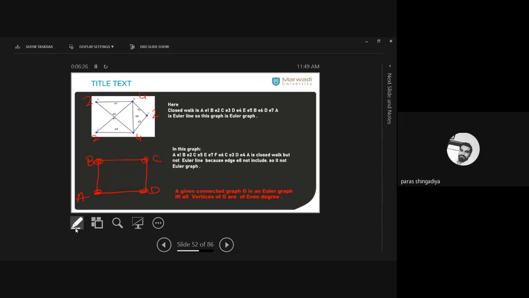Clear? If I add more edges this way, if I add another edge, in that case it is also not possible. Clear? But if I consider a parallel edge between these two, now it is possible. Okay? In this graph it will be possible, and you can also verify this. Clear? A to B, then just move on the boundary first. Okay, square A B C D A, then now move on this one. Clear? Parallel edges. Now enter inside by this cross, and again you will reach back to A.